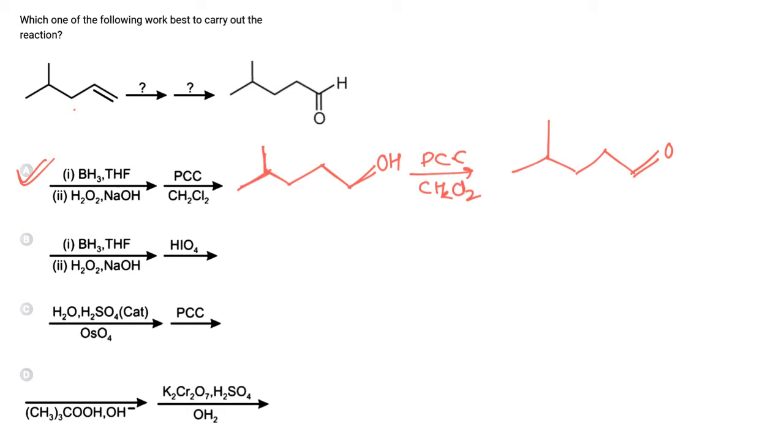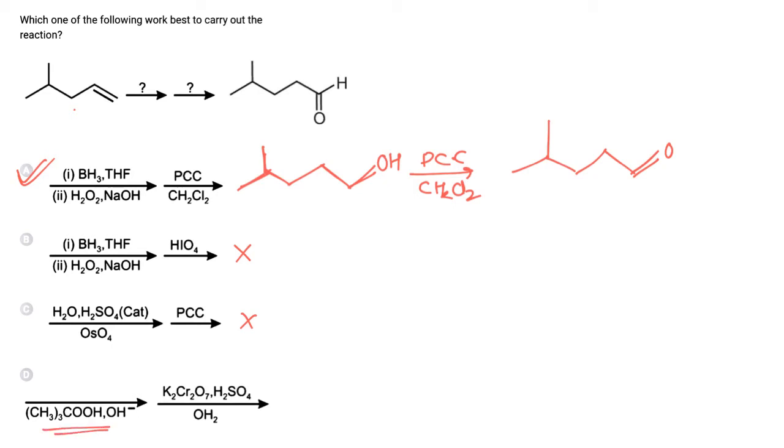While if we take the other option like BH3 THF, then alcohol is formed, and this alcohol will not react with HIO4, so only primary alcohol is formed. When it is treated with H2SO4, H2O2, H2SO4, then first it will be converted to alkene, and then alkene on reacting with OsO4 will be converted to syn diol, and syn diol will oxidize to a carbonyl compound, so this will also not produce it.